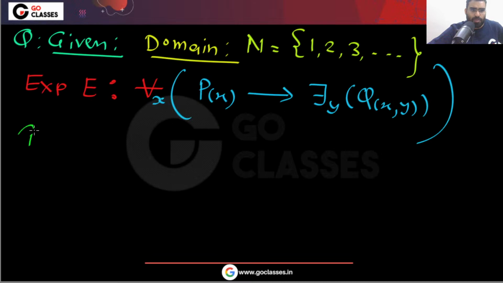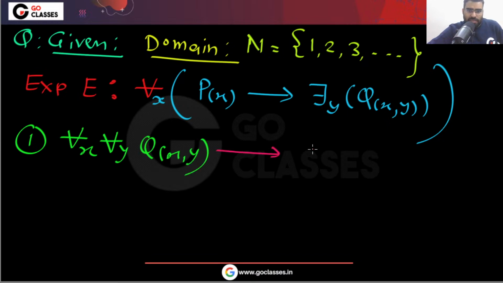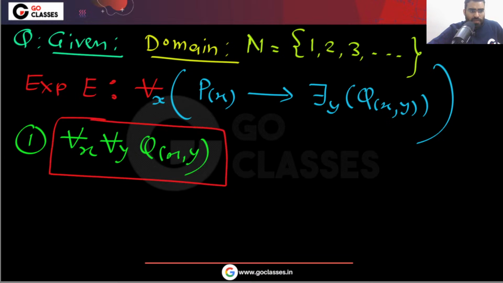Now let's see this question one by one. Let's see the first option: for all x, for all y, qxy. Now, does this imply E? This is what we have to check. If this expression is true, can I say that E, the given expression, will be true?